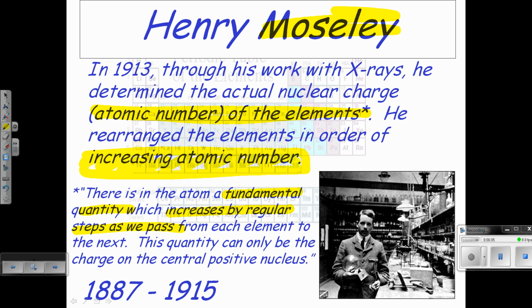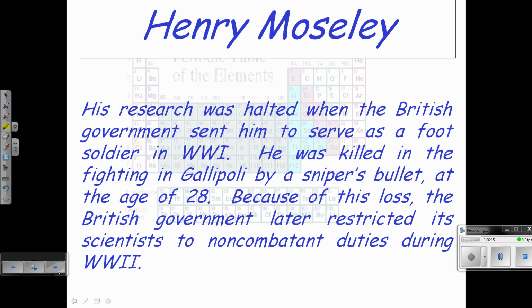And if you look at the modern day periodic table as it exists now, it's in order. It's arranged in order from left to right by atomic number, and it is arranged vertically by chemical and physical properties. If you look here, that's just a little history.